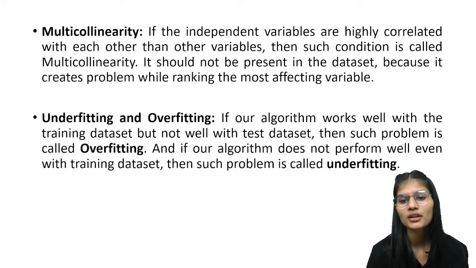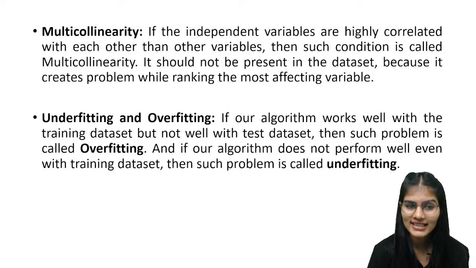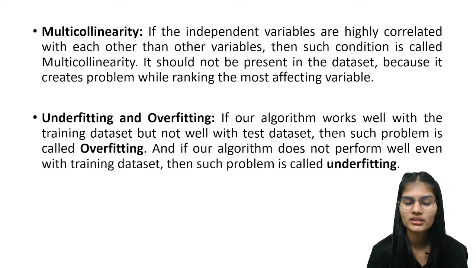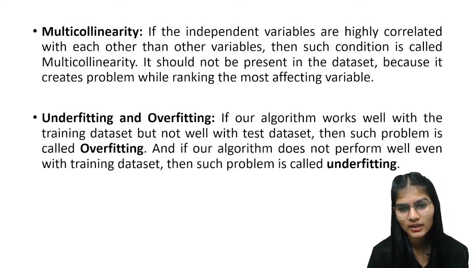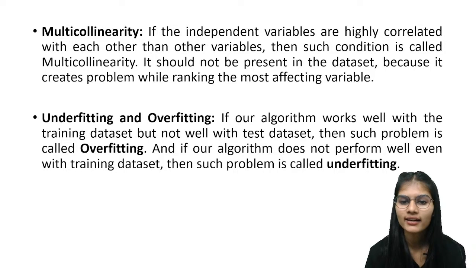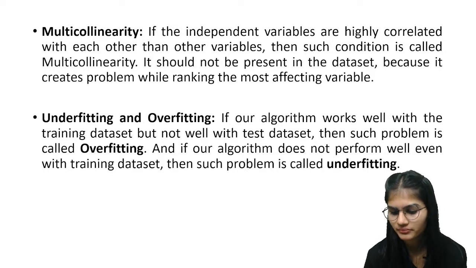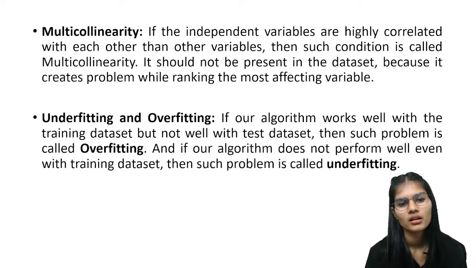And in case my algorithm does not perform well with the training data set and also not with the test data set, we say it is an underfitting condition. So when it is not good with my test and train data, it is underfitting, and when it is good with the train data but not with the testing data, it is overfitting. Any example of underfitting and overfitting?